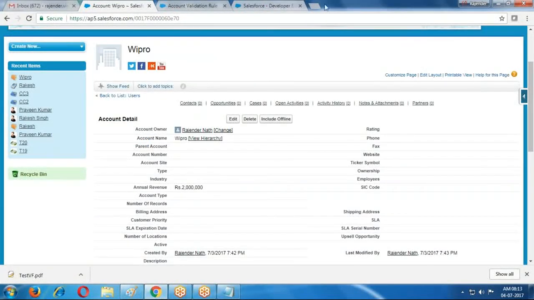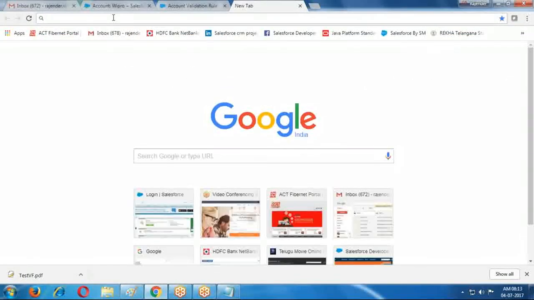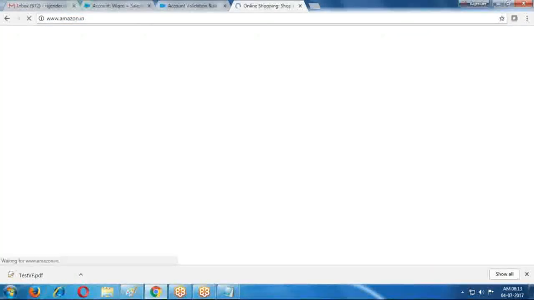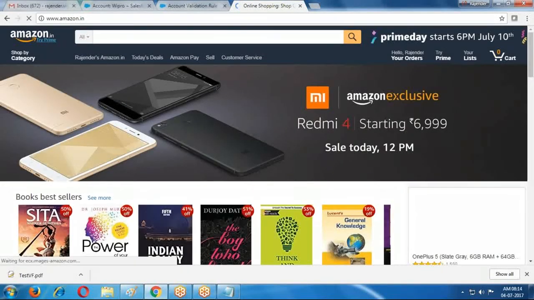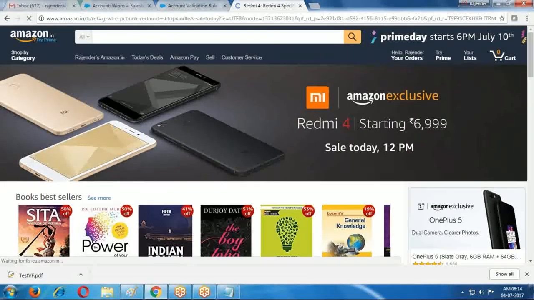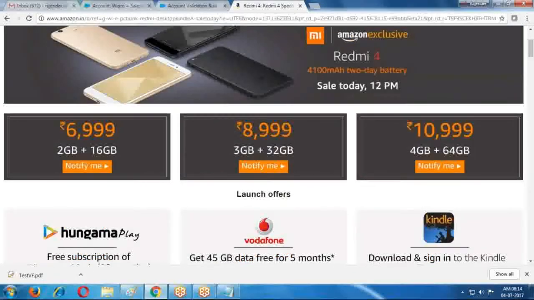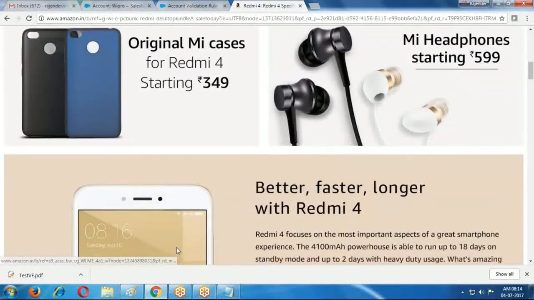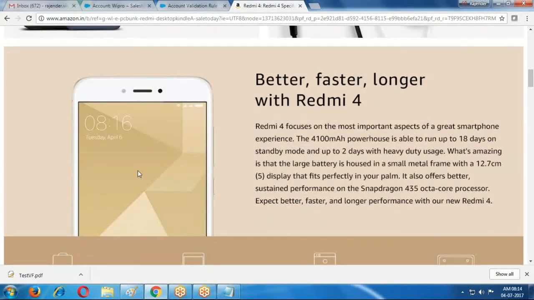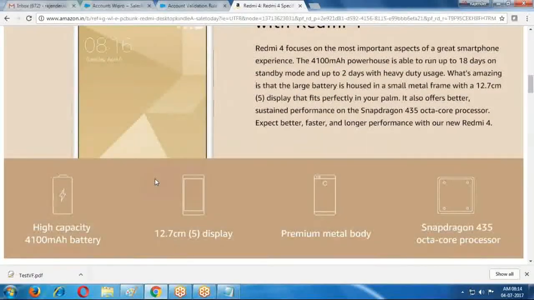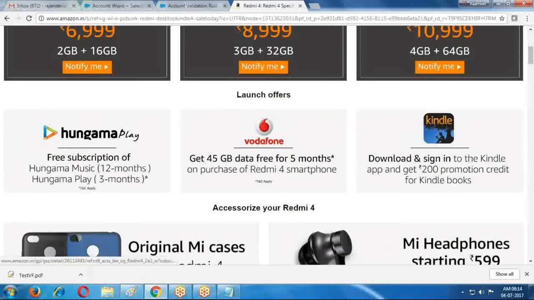Suppose I order one product through Amazon.com. Whenever I purchase one product through Amazon.com, immediately I receive some messages.